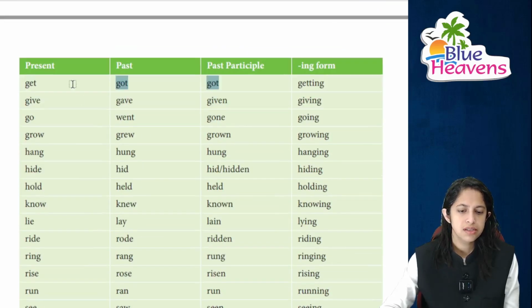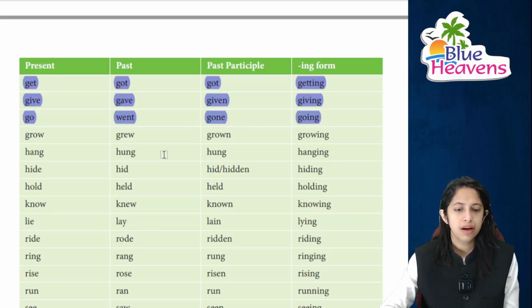Moving on to the next is get का got, gotten, getting. Then it's give का gave, given and giving. Very important. Please mark it important. Go का went, gone and going. Again, mark it very important. It's grow का grew, grown and it's growing.